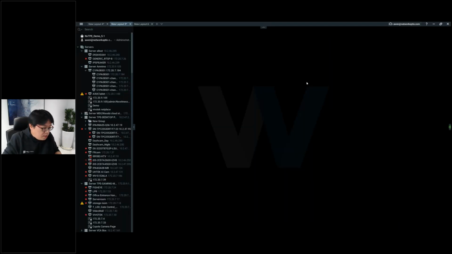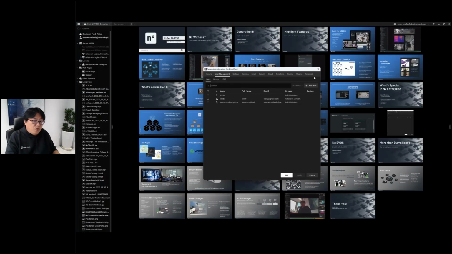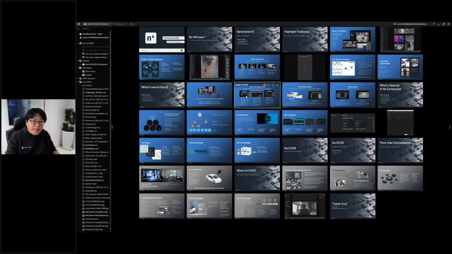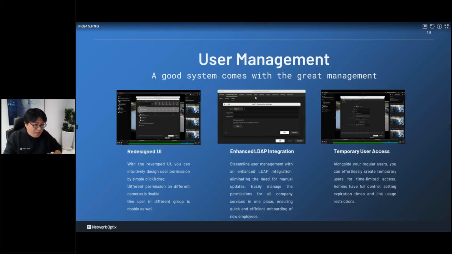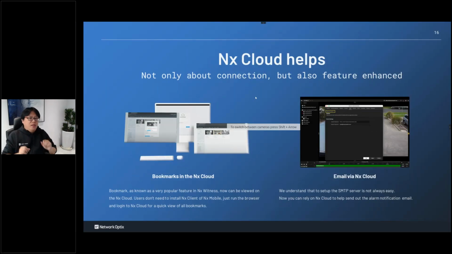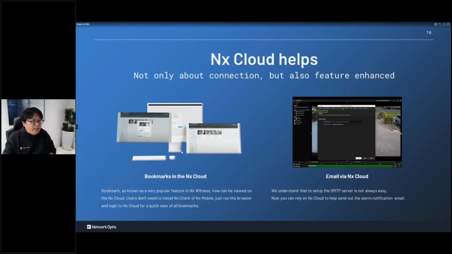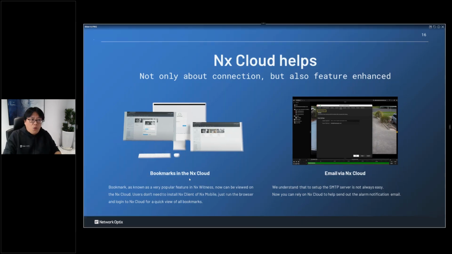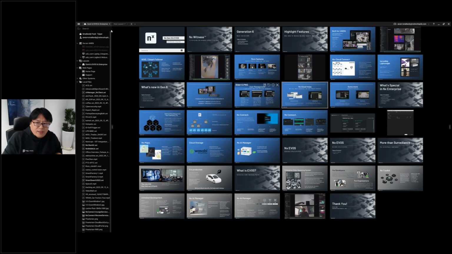Okay, so let me go back to the slide again. Three functions of user management. And then the next one is about NS Cloud. We have two new functions about NS Cloud. The first one is a bookmark in the NS Cloud. Bookmark is a very good function in NX. When you have something worth noticing, you can put a bookmark.